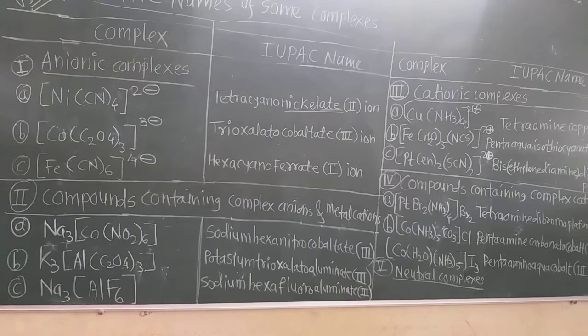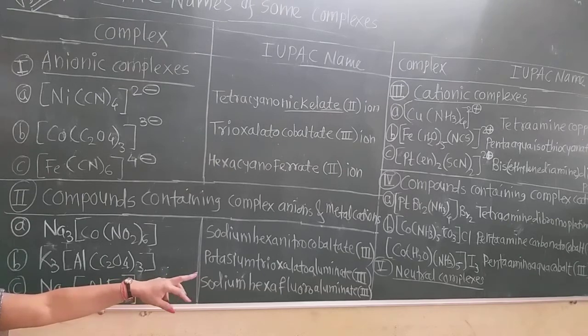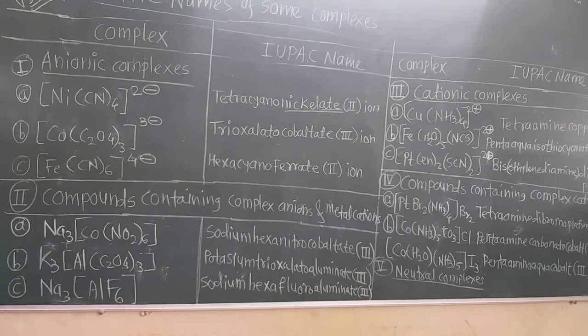So there is no charge on the coordination sphere. Sodium has plus 1 charge, 1 sodium. There are 3 sodium, so totally plus 3 charge, and this 6 minus charge. So cobalt has the plus 3 charge. So in parenthesis after the cobaltate, the charge is given as plus 3. Now that is the charge on the cobalt.